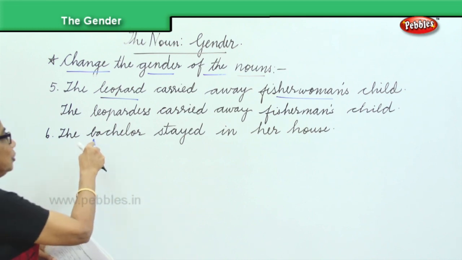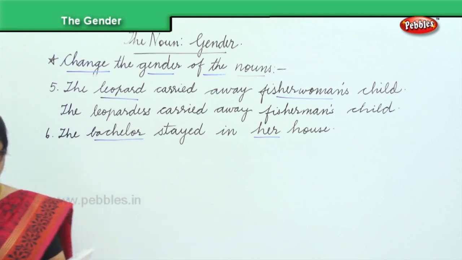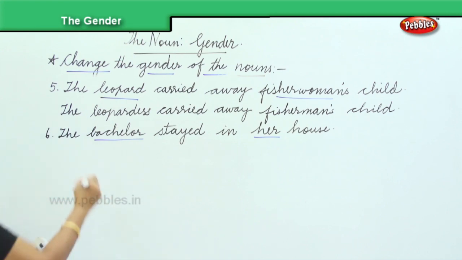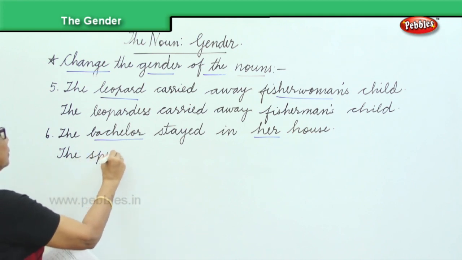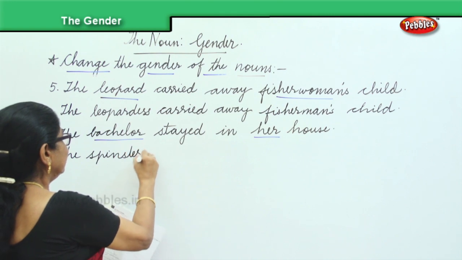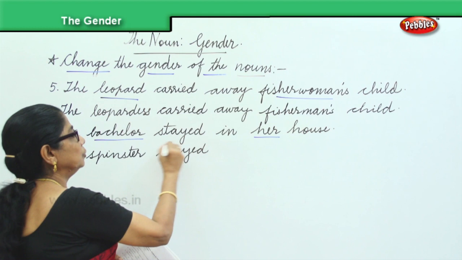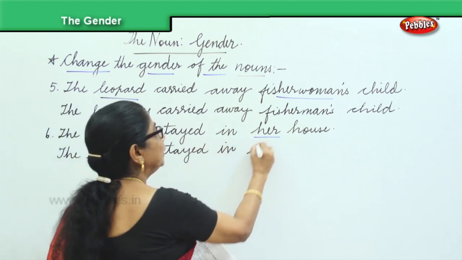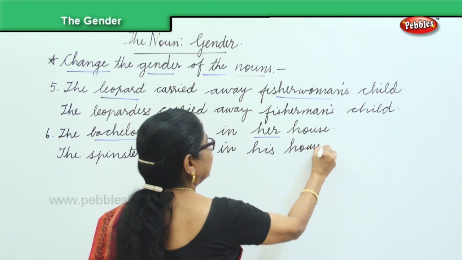You need to say bachelor and her. Now, what is the bachelor? Spinster. Very good. The spinster stayed in his house. Very good. In his house. Very good.